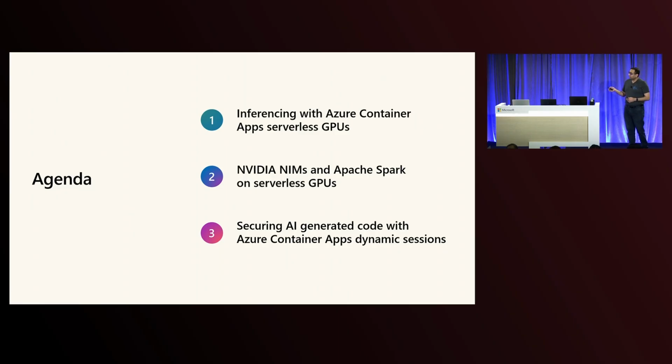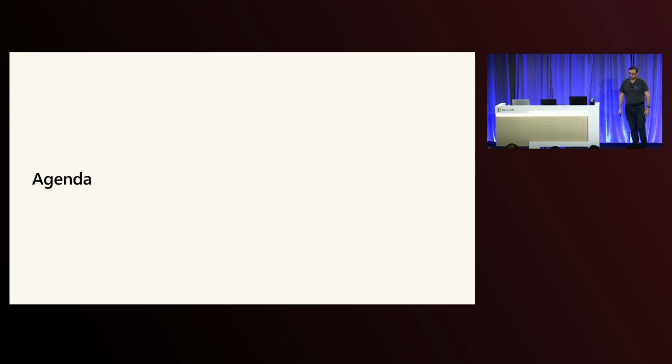And finally, we'll be talking about the importance of securing AI-generated code, particularly through dynamic sessions on Azure Container Apps, ensuring that all the innovations that you're building are effective and secure. Each topic is designed to give you an insight into what the cutting-edge technologies are that the team here is working on, and how they can help you generate improved outcomes.